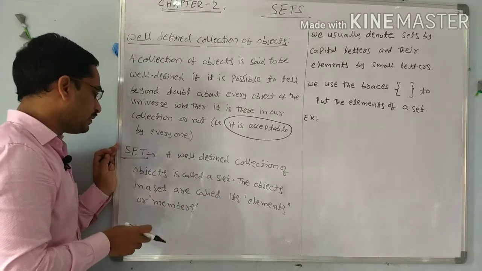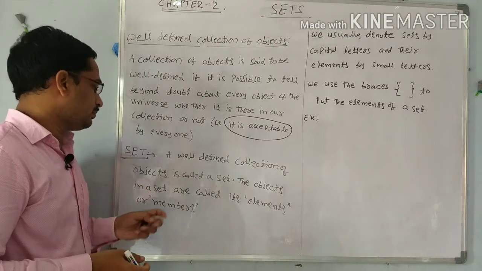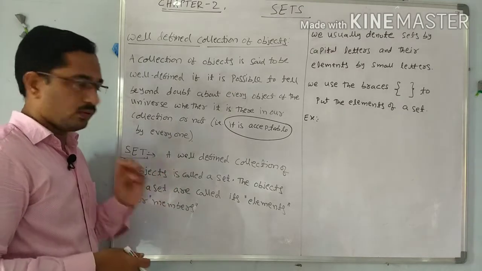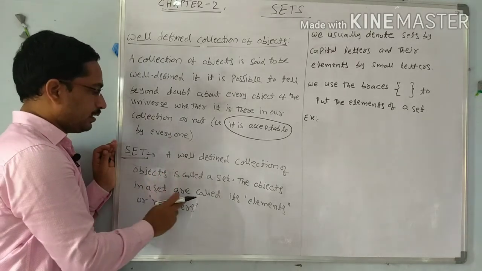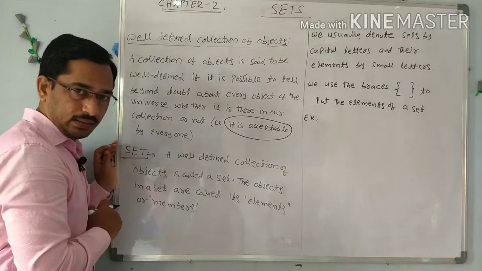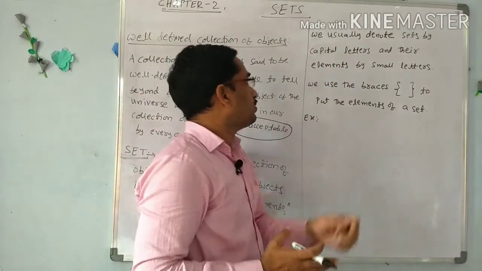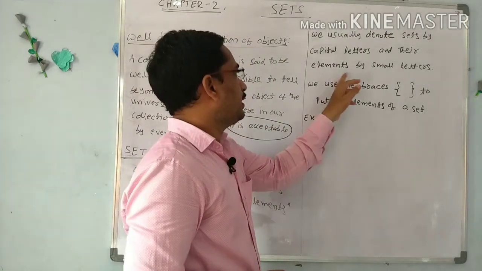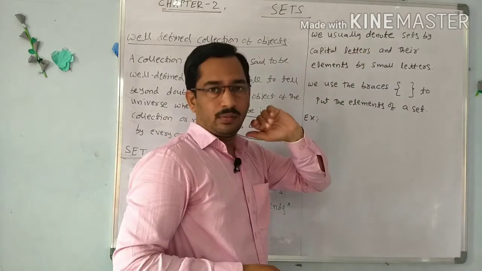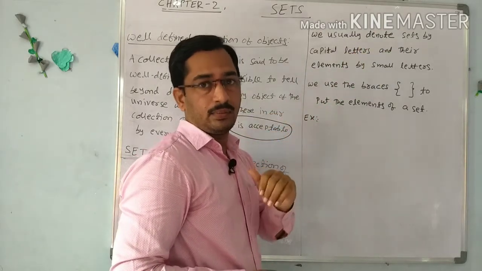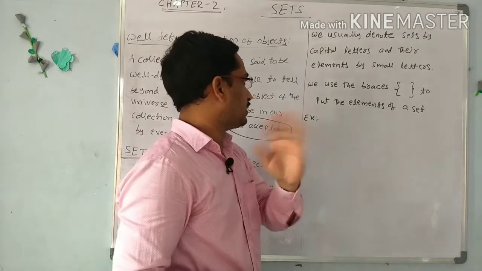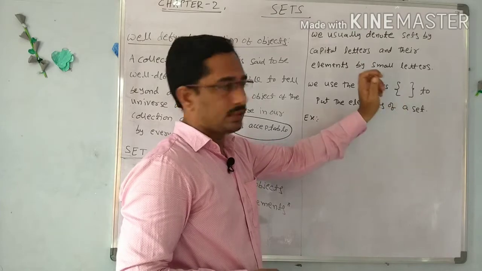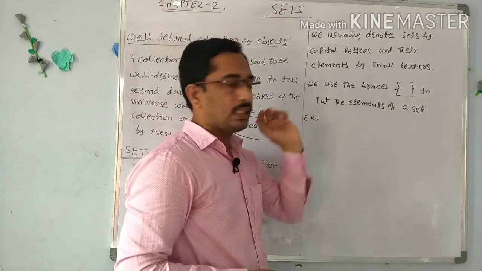A well defined collection of objects is called a set. It is acceptable by everyone and we form a set by some rule. So the objects in a set are called elements or members. Next, we usually denote a set by capital letters and their elements by small letters. Capital letters means A, B, C, D alphabets, and their elements in the set we denote with small letters, small a, b, c, d. We use braces, called flower brackets, to put the elements of a set.